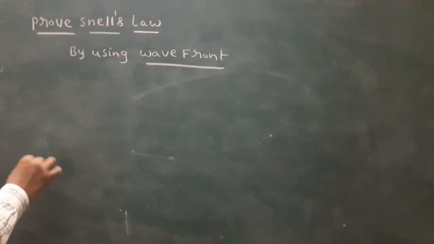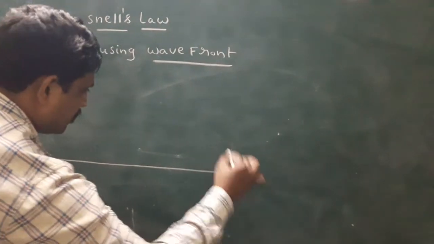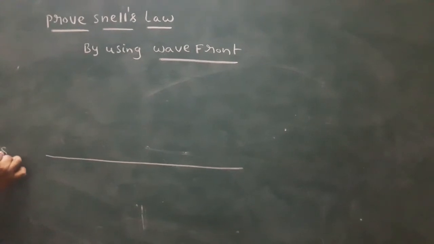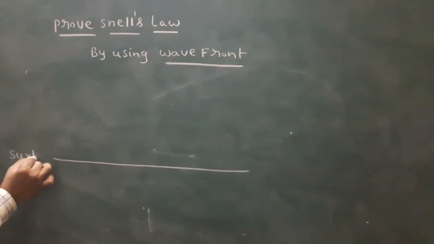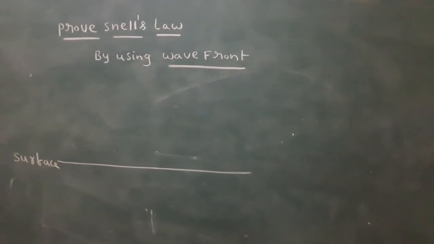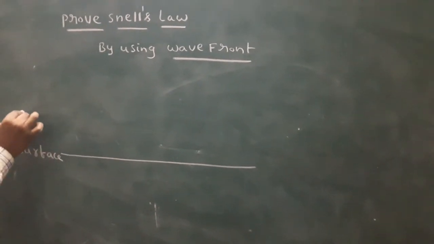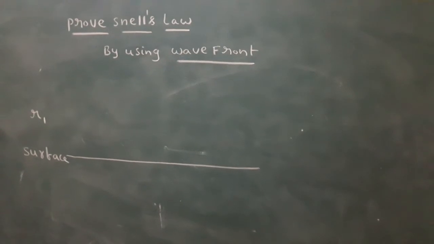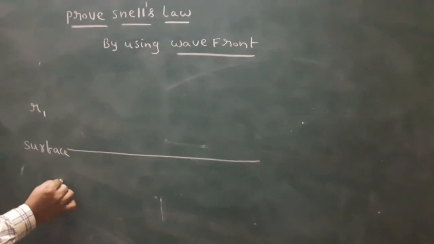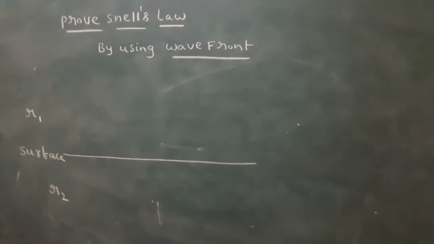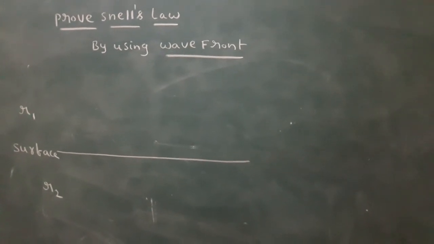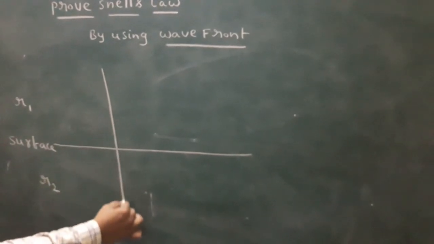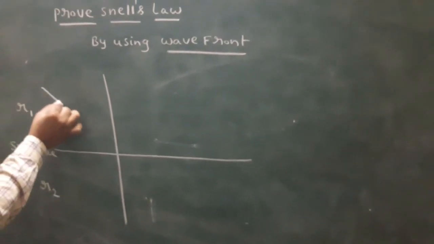For example, this is the surface. Look here, all of you. What is the use of a surface in optics? It separates the two mediums. Here, the upper medium has refractive index mu1. Here, the lower medium has refractive index mu2. This is the normal. Look here. Here, a light ray falls.